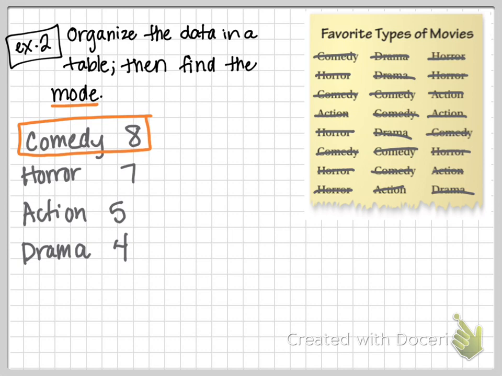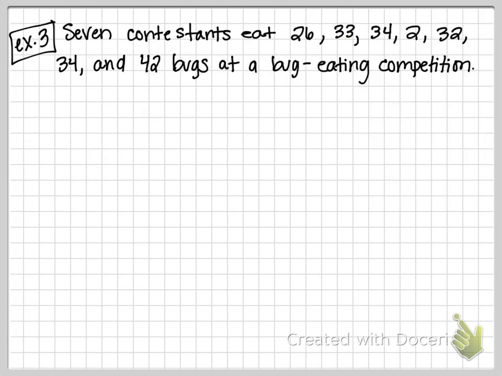Okay, you can find, as you see, the mode of data that's not numbers. You cannot find a median of this because we can't find a median of comedy, horror, action, and drama. You could find a median of the numbers, but you can't find a median or a mean just from words, right? You can find a mode because you can see which one comes up the most. Okay, so you can find modes of non-numerical data. All right, let's do one more.